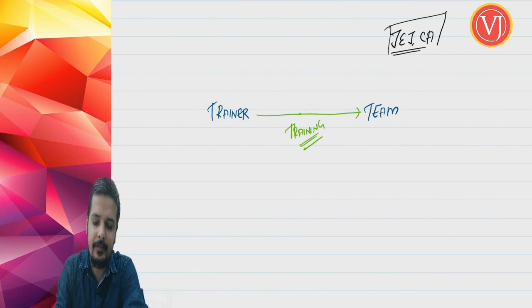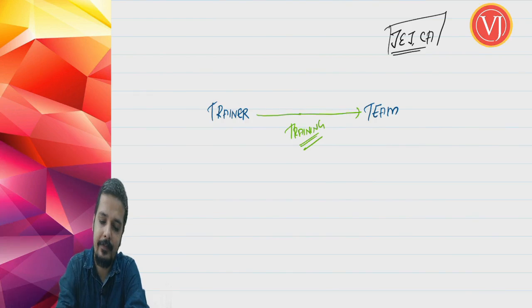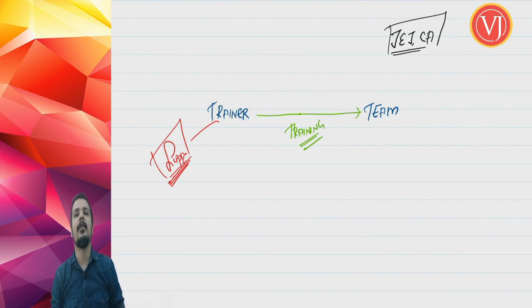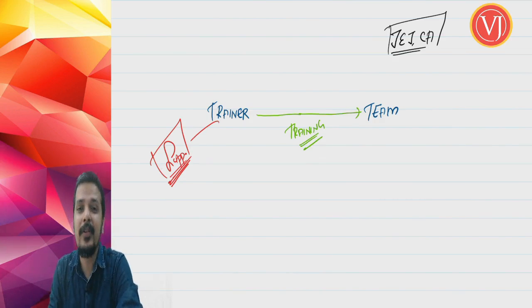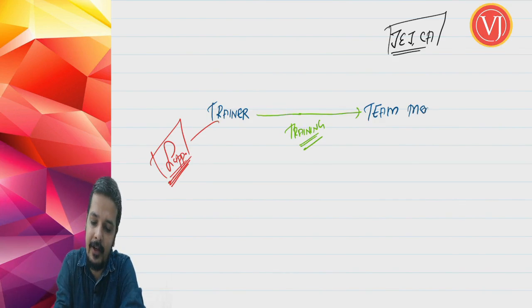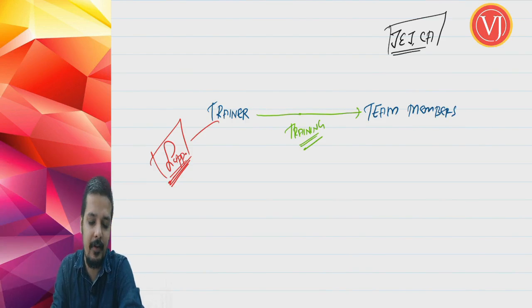Now friends, you have the trainer, you have the team, and you have the firm. Who's the supplier? Very, very clearly, the trainer. He is the person who is supplying the goods or services, or both. Who's the recipient? Whether the team members who are attending the training are recipients, or whether the firm is the recipient.